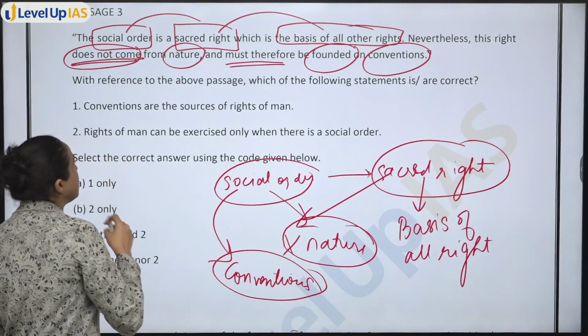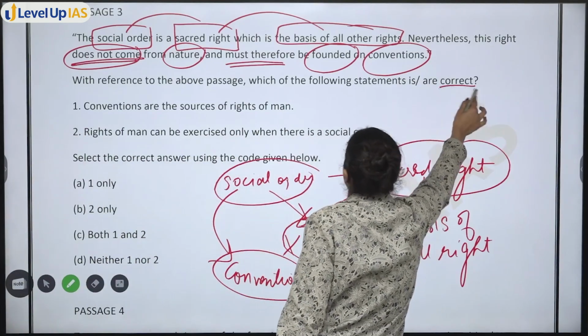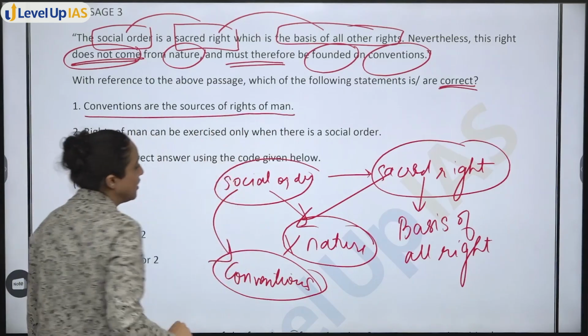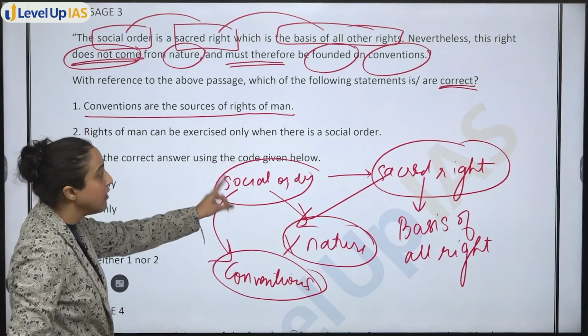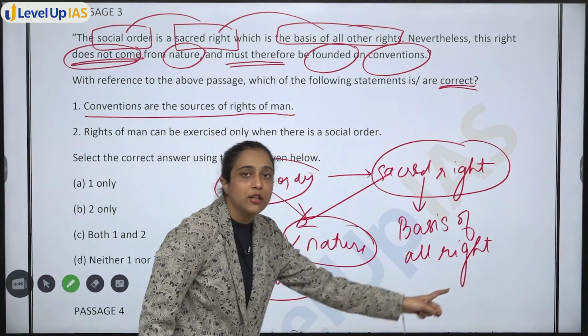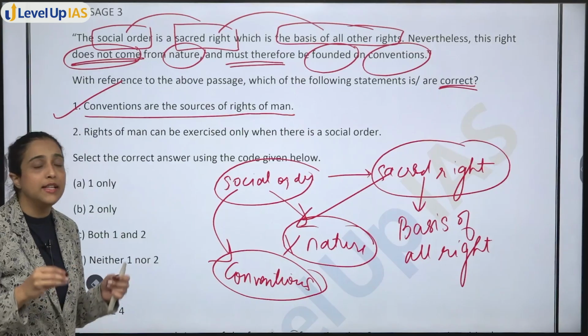Next, with reference to above passage, which of the following statements is or are correct? Conventions are the source of rights of man. Conventions is social order. Social order is a sacred right, which is the basis of all right. So yes, conventions are the source of rights of man.